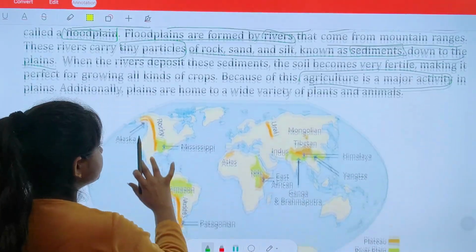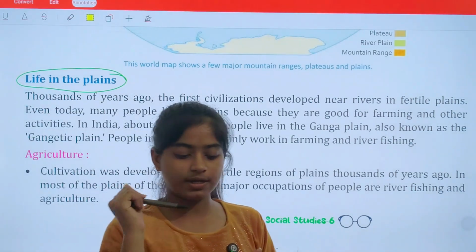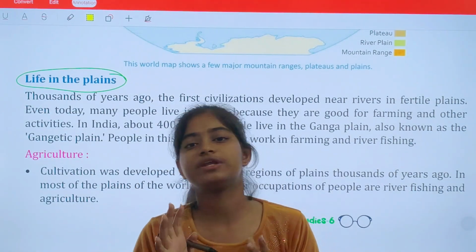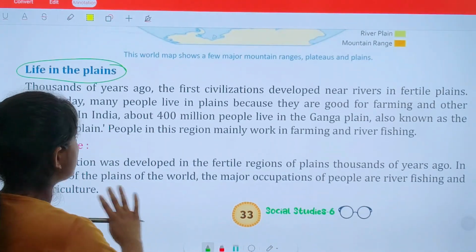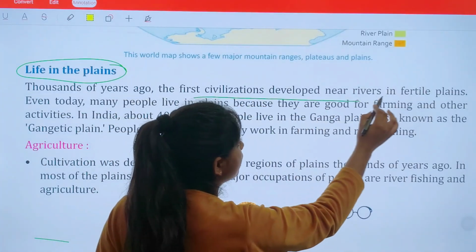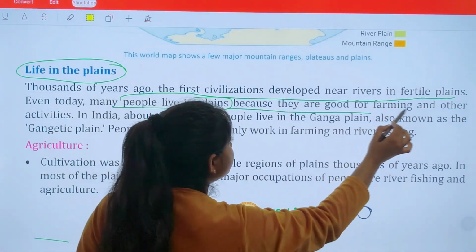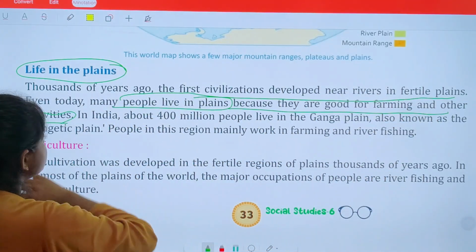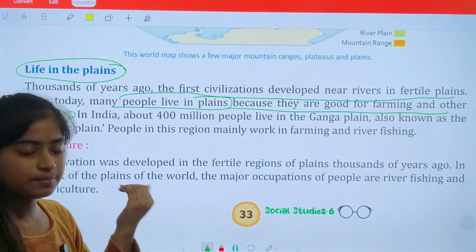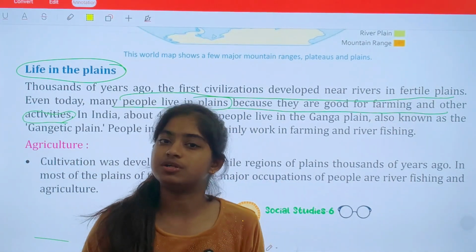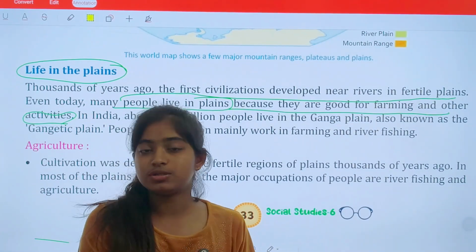I hope you understood. Now, life in plains. We have studied that plains are very good. They contain alluvial soil, which is very fertile for agriculture. Now we are going to study life in the plains. Thousands of years ago, the first civilizations developed near the rivers in fertile land. Even today, many people live in plains because they are good for farming and other activities. Just because plains are very good for farming and other agricultural activities, people live there, so that they don't need to incur any cost and expenses to reach the land where they need to work.